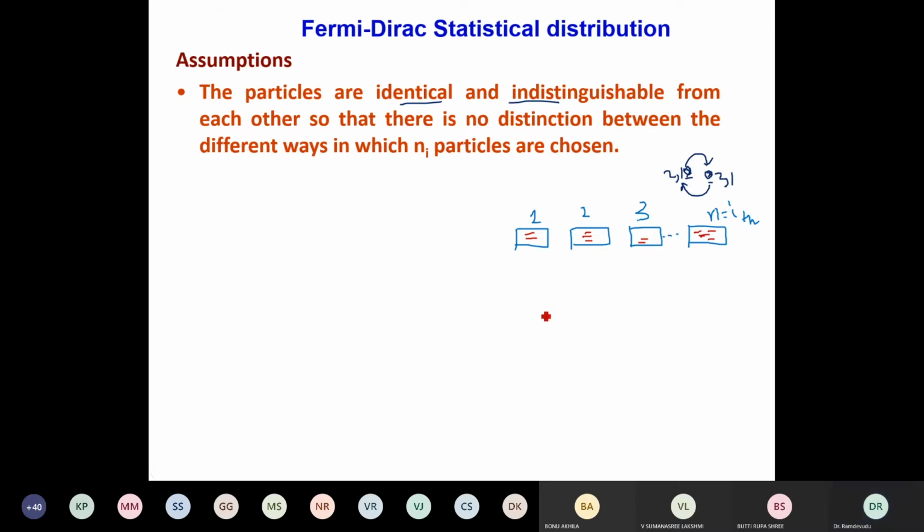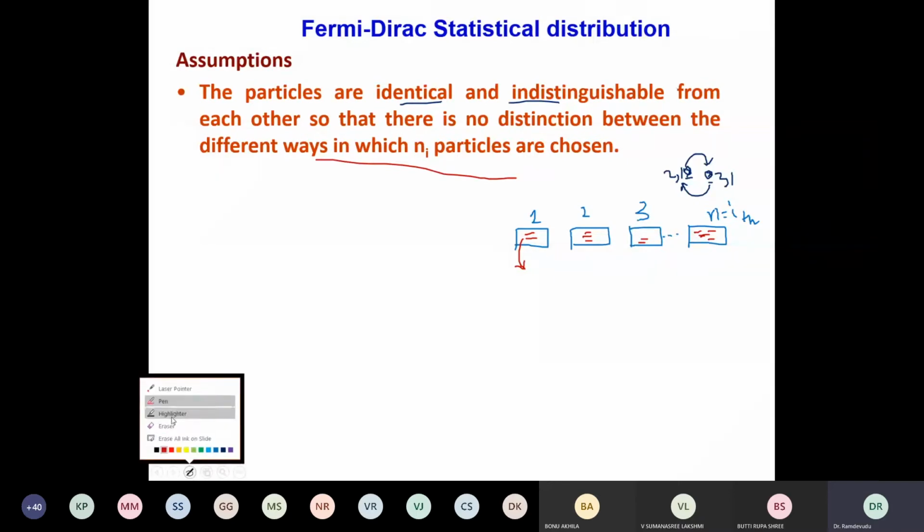So when I am coming to keep the number of particles, these are only the groups I have selected. First group, second group, third group, fourth group, and ith group. And in this I have energy levels, maybe 2 energy levels, 3 energy levels, so on and so forth. Now I have to keep the particles. How to keep the particles in the available energy states is actually the different ways of arranging the particles in the available energy levels.